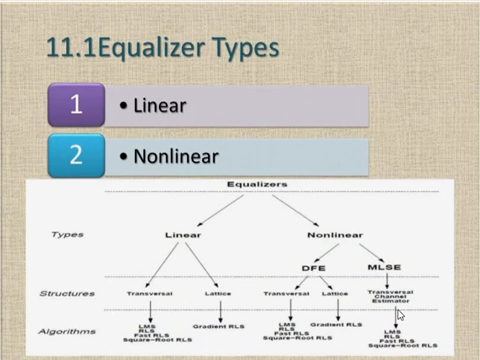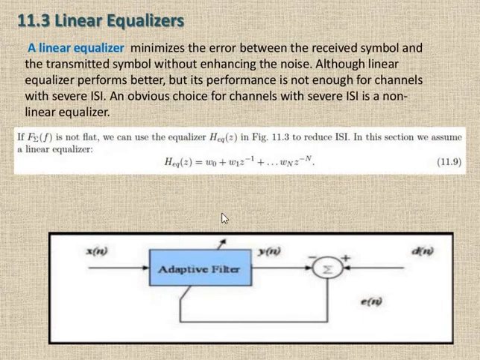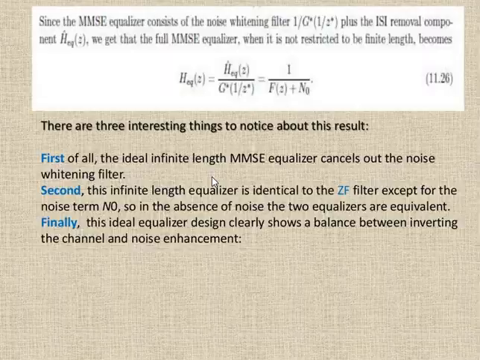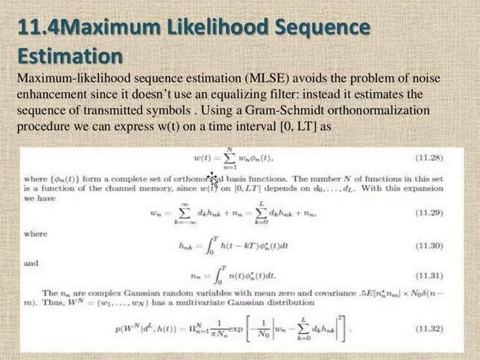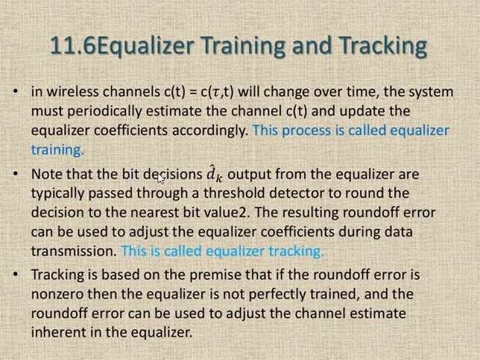Here in MLSE and DFE, in linear equalization we are going to use adaptive filters, and in non-linear equalizers we are going to use decision feedback equalization, or DFE. We are going to use feedforward filters, and the decision can be used for equalization training and tracking. We are going to use a round off threshold detector to track the decision.